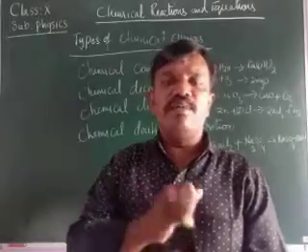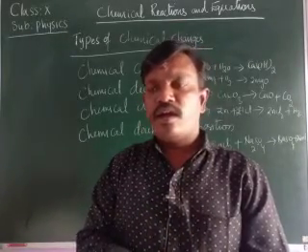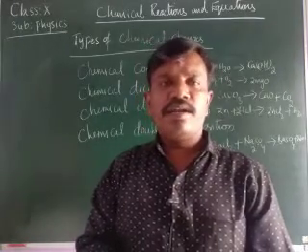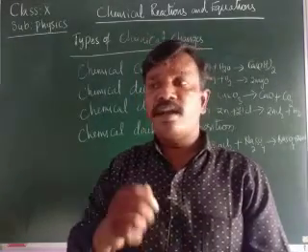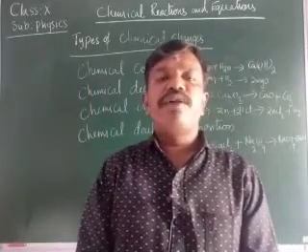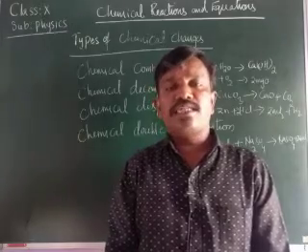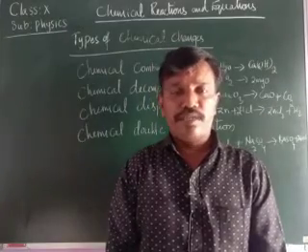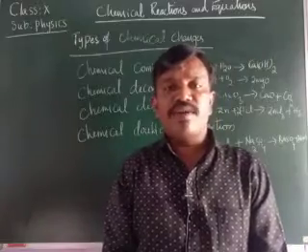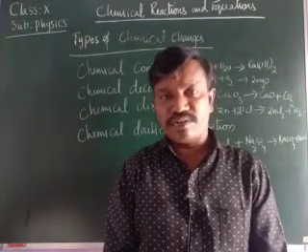In the same way, we have learned about the balancing of the chemical equation. Normally we learn what a chemical equation is, children. In the chemical equation we have reactants as well as products. Reactants are the ones which react, and the products are the new substances which are formed. Reactants are on the left side, whereas the products are on the right side, children.